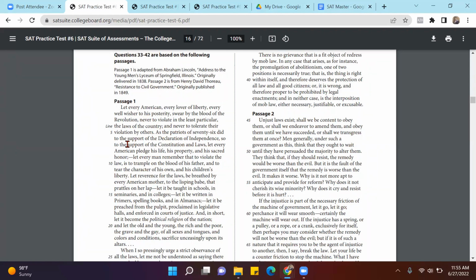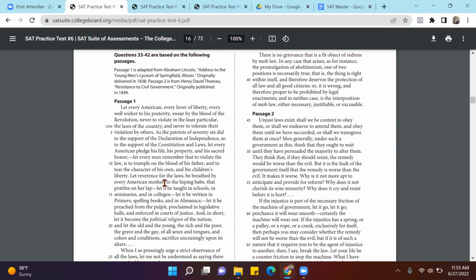As the patriots of 76 did to support the Declaration of Independence, so to the support of Constitution and laws. Let every American pledge his life, his property, his sacred honor. Let every man remember that to violate the law. So can you see that it's all about following the laws? In so many words and in so many ways, this guy is trying to say that, boss, follow the laws. When the laws are all made, you should follow them. Let every man remember that to violate the law is to trample the blood of his father, to tear the character of his own and his children's liberty. Let reverence for the laws, again, laws and laws and laws. So basically, he's advocating that we should follow laws.